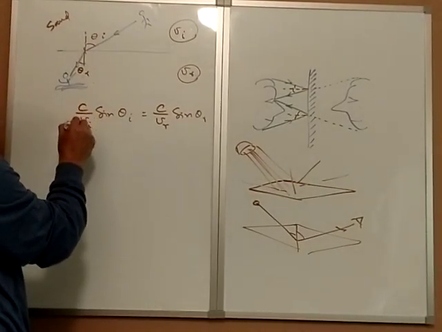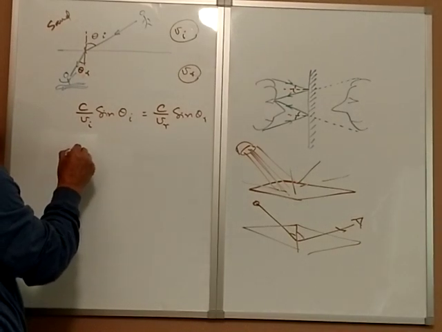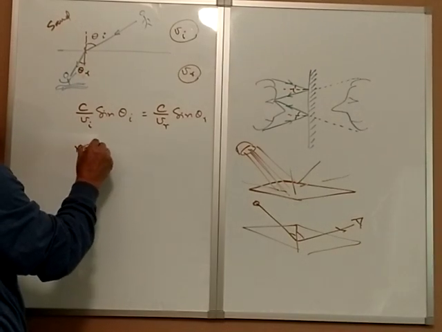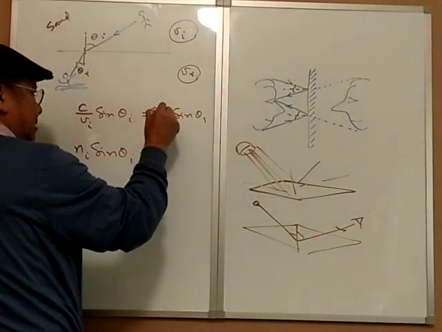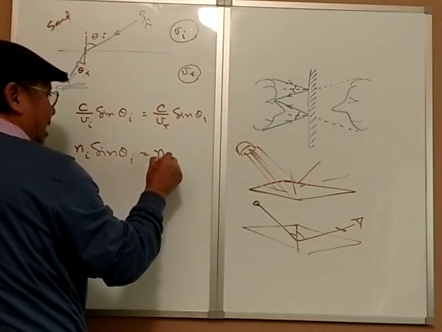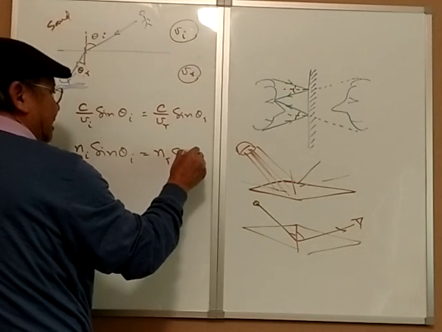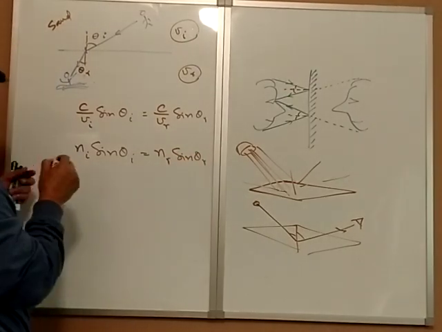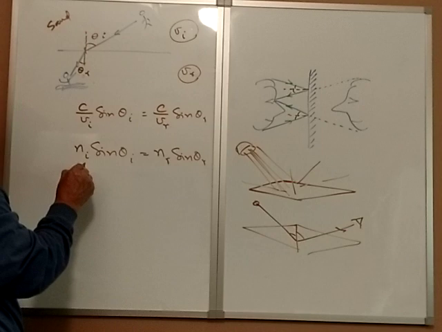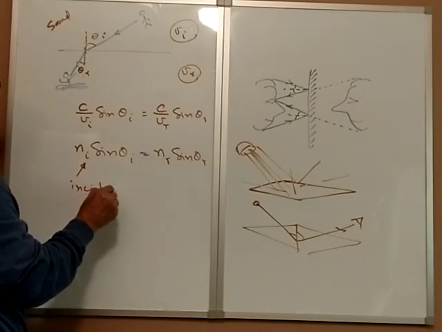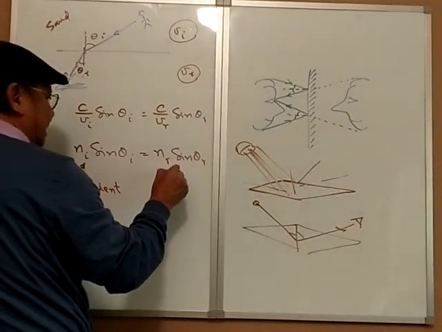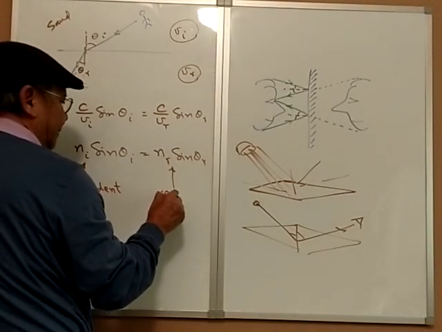And this C by VI is called Ni, and this C by VR is called NR sine theta R. So I stands for incident, R stands for refracted.